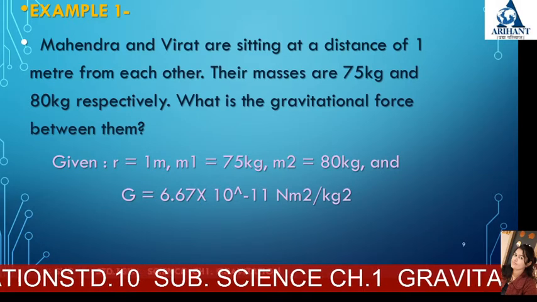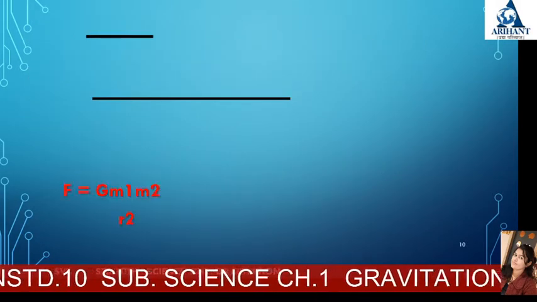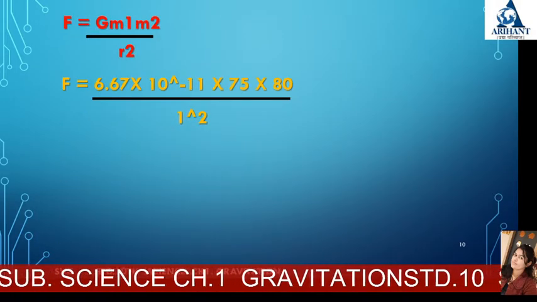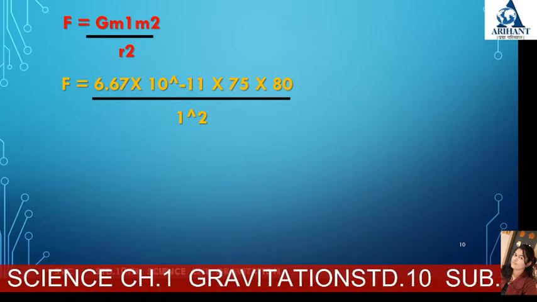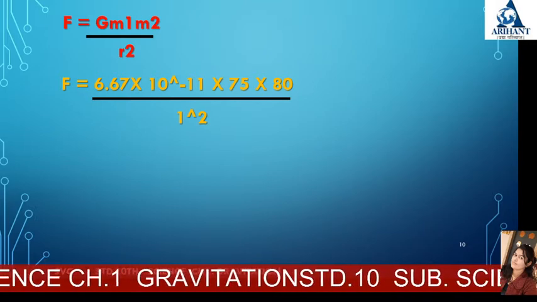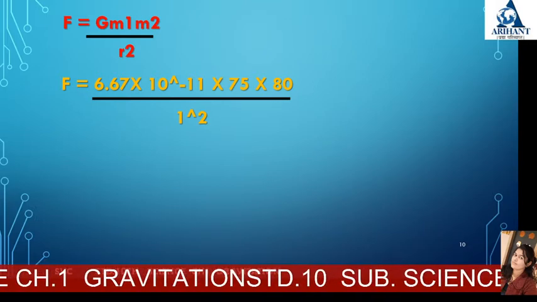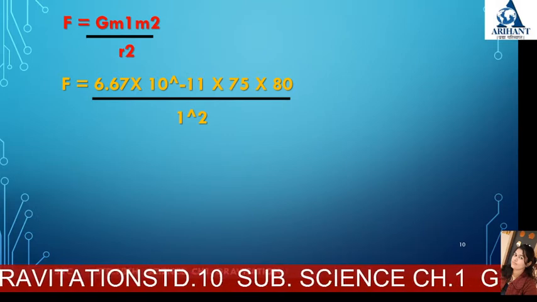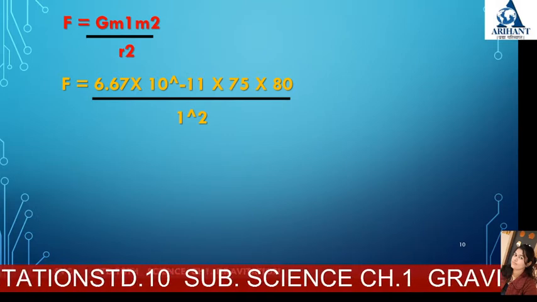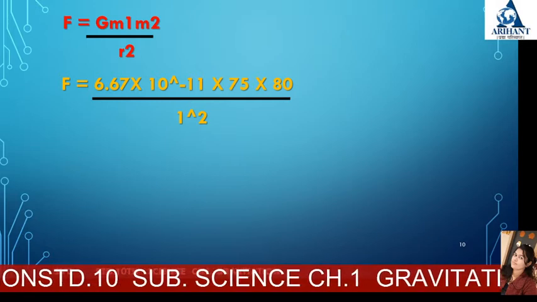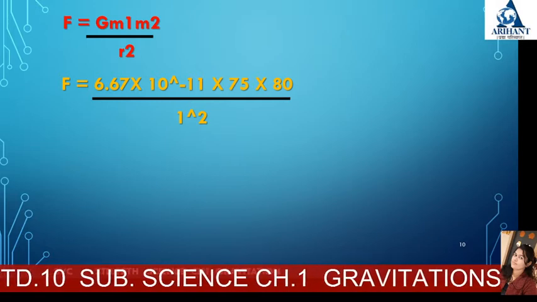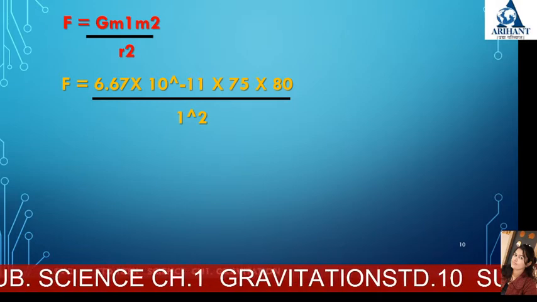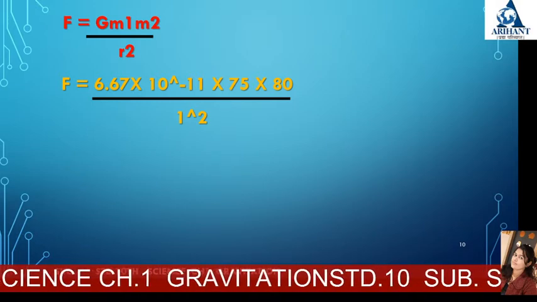Now according to Newton's law, F is equal to G m1 m2 upon r square. So G is the gravitation constant, m1 m2 are the masses of Virat and Mahindra, and r square is the square of their distance, that is 1.